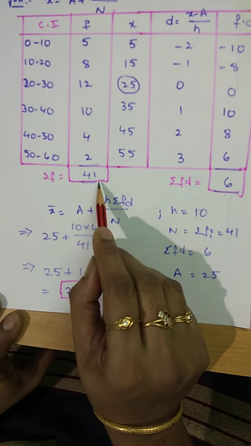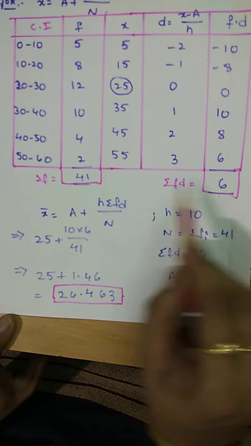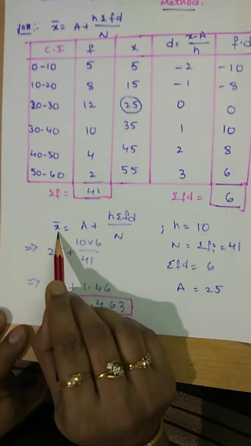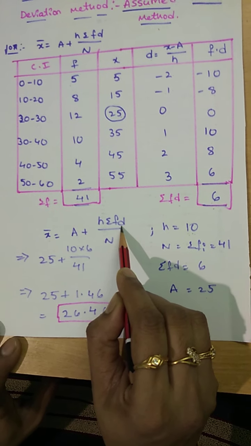So we need to substitute these values in the formula. The formula is x bar equal to a plus h into summation fi di divided by n.